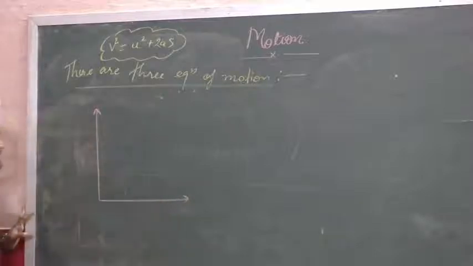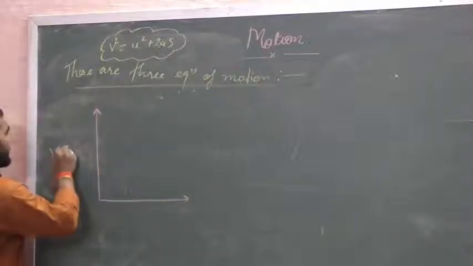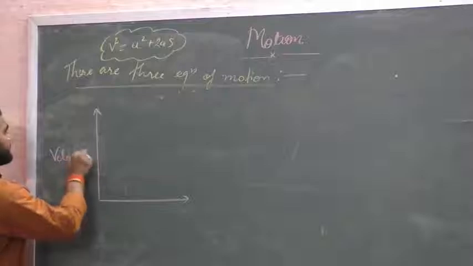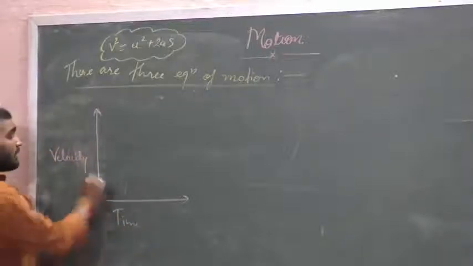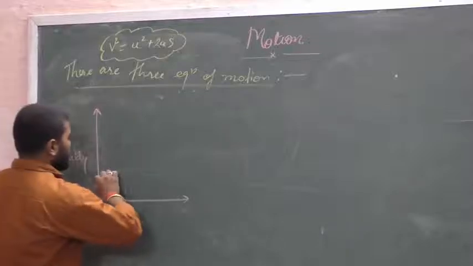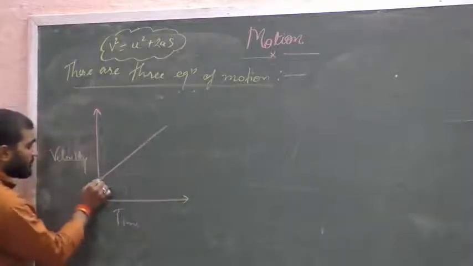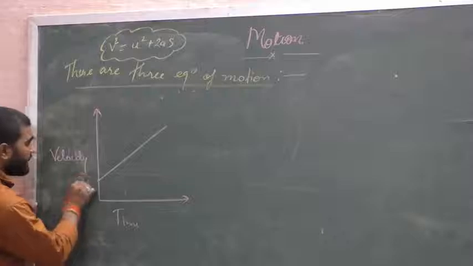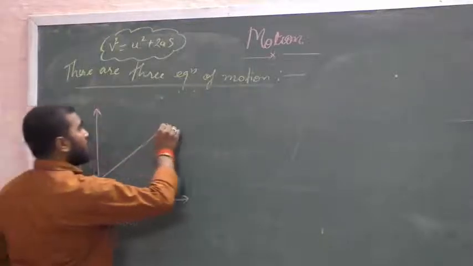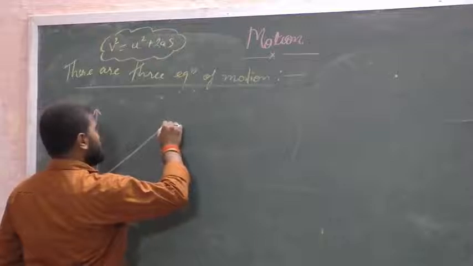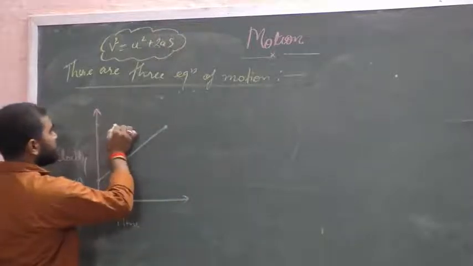Let us suppose a velocity time graph. If a body starts motion from this point called A and it reaches at point B,